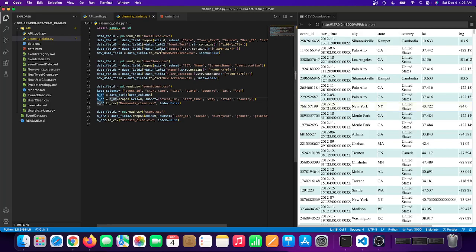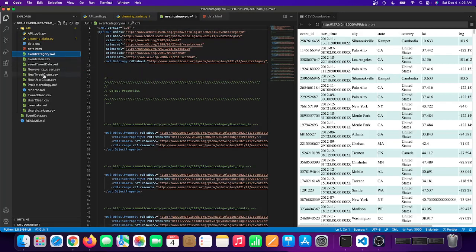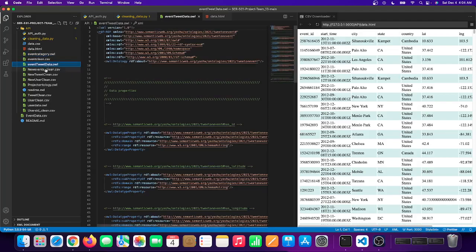In this project there are three main ontology files: the event category, the event tweet data, and lastly the user data.